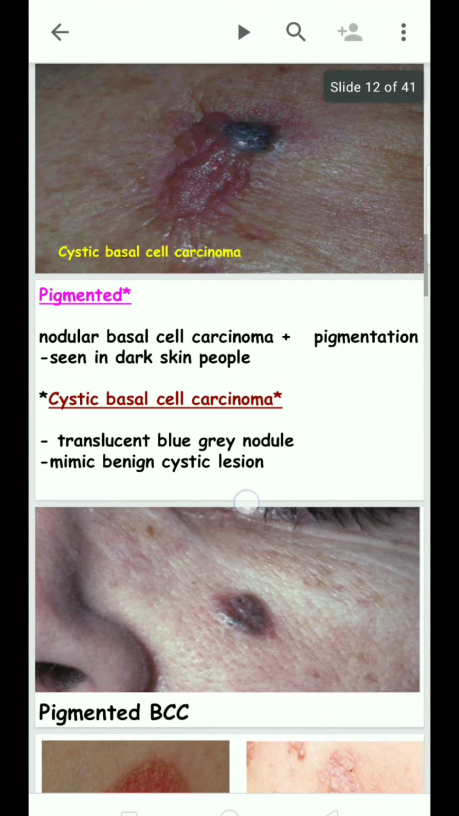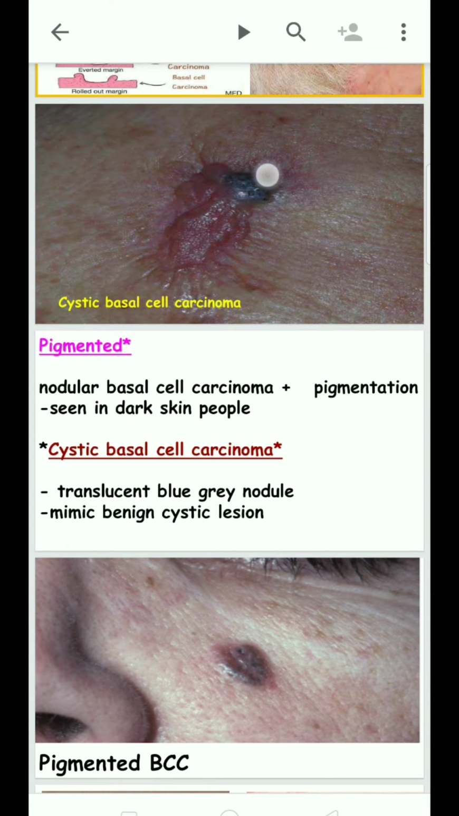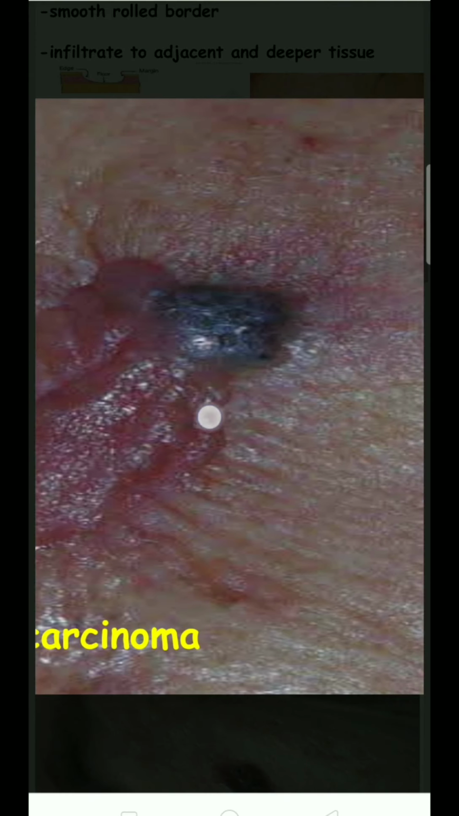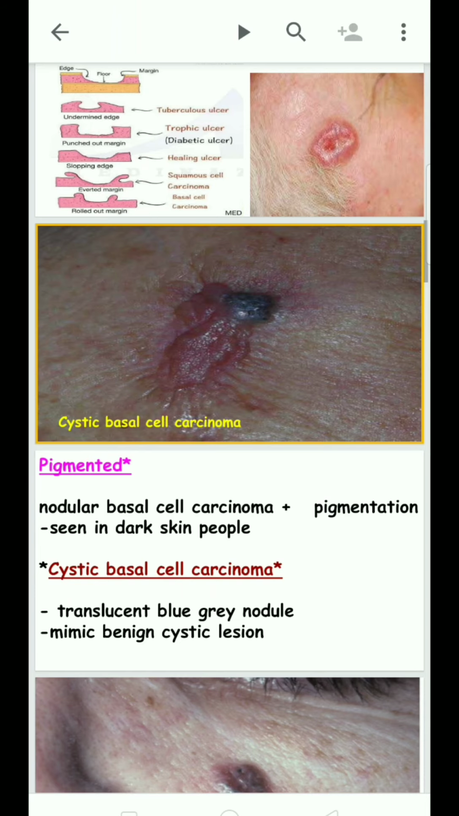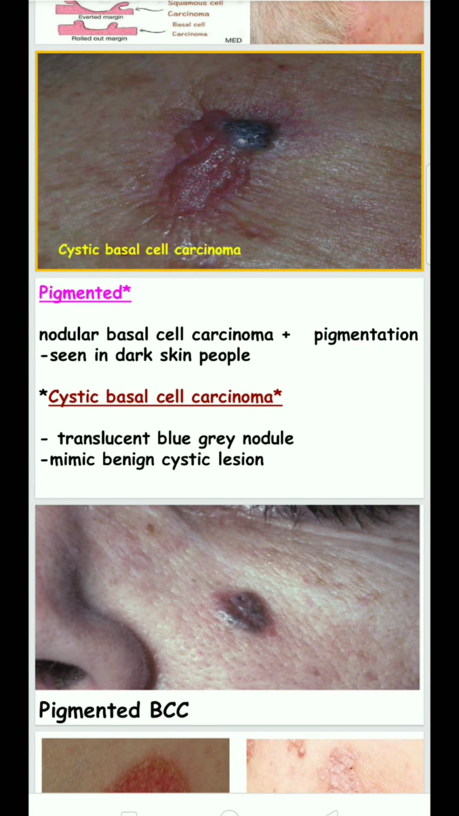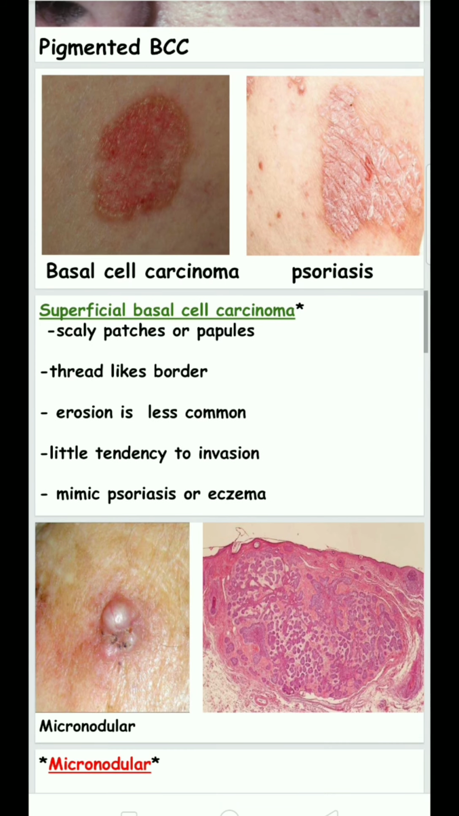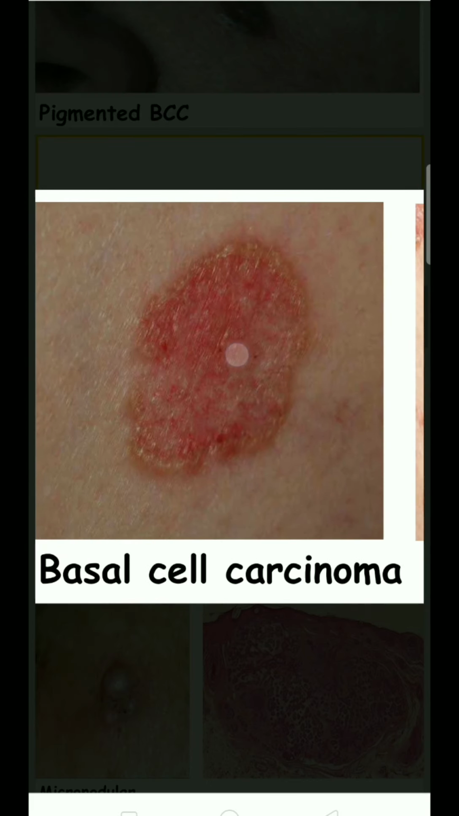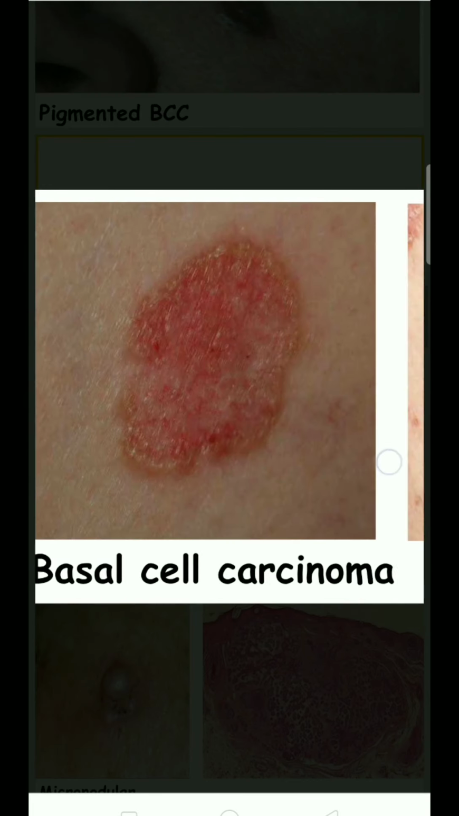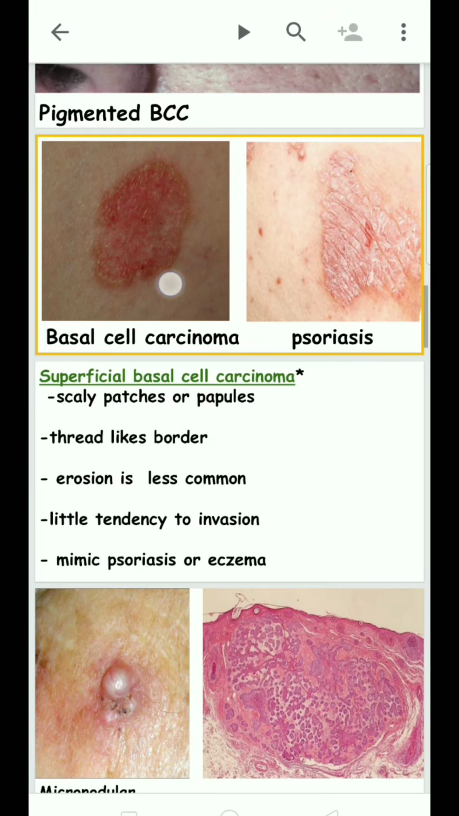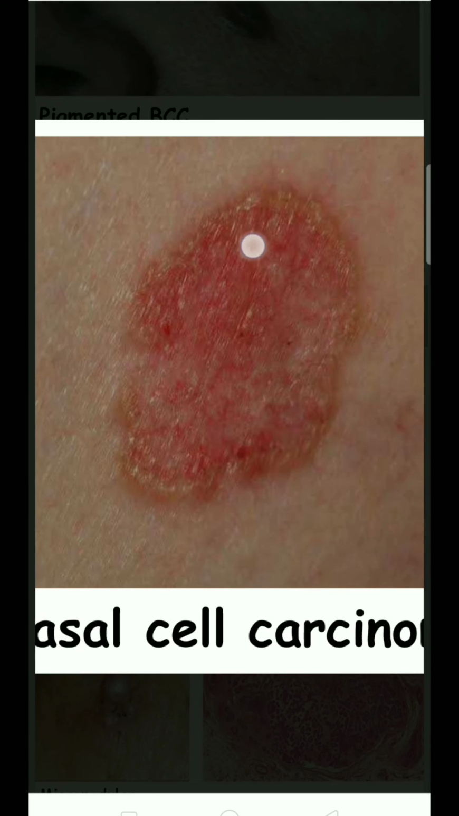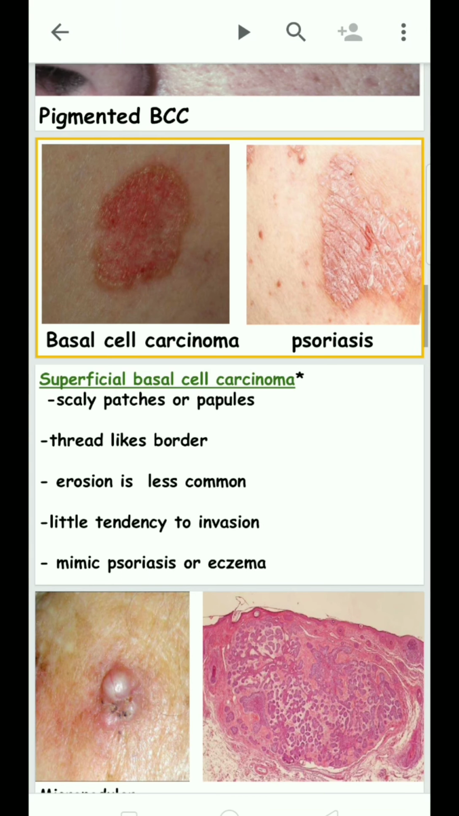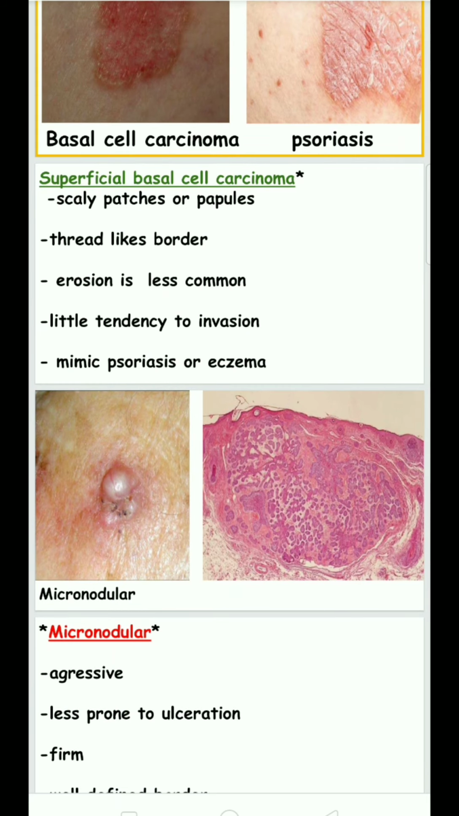The cystic basal cell carcinoma is translucent and bluish gray, and it mimics a benign cystic lesion. In the superficial basal cell carcinoma, scaly patches or papules will be seen. It looks like psoriasis. This is the psoriasis, and this is the basal cell carcinoma. Both are similar, and a thread-like border is also seen, with little tendency to invasion. It mimics psoriasis.